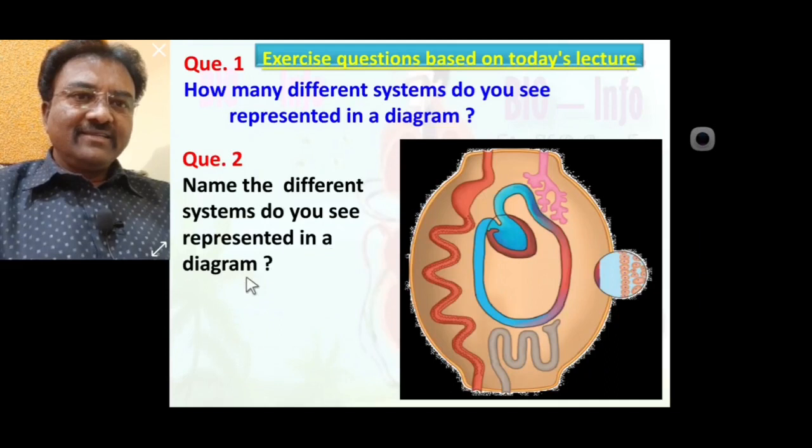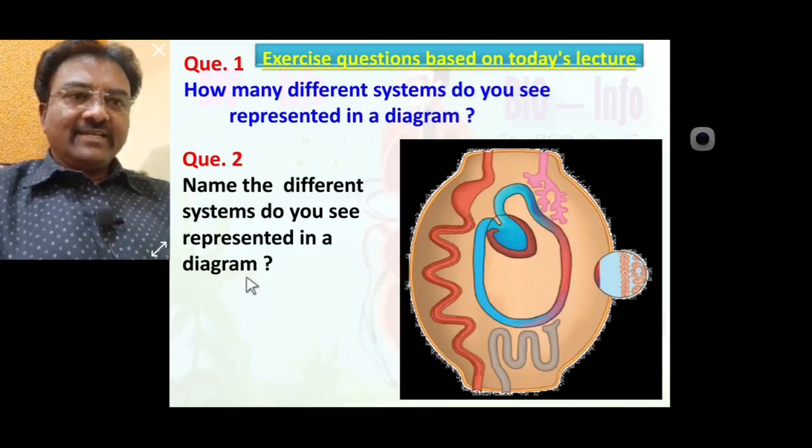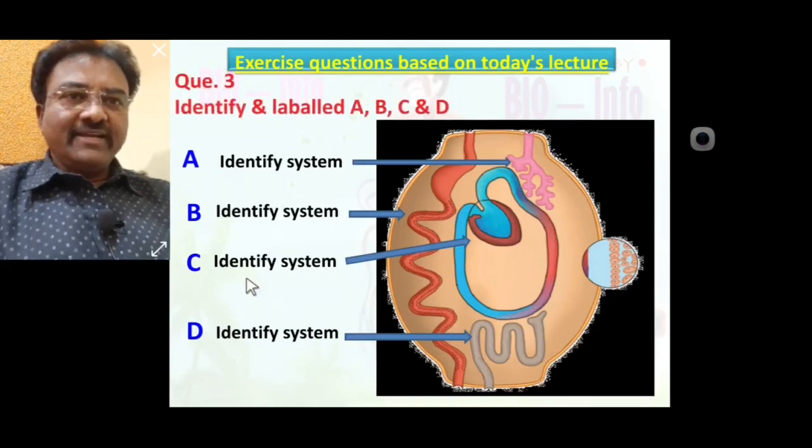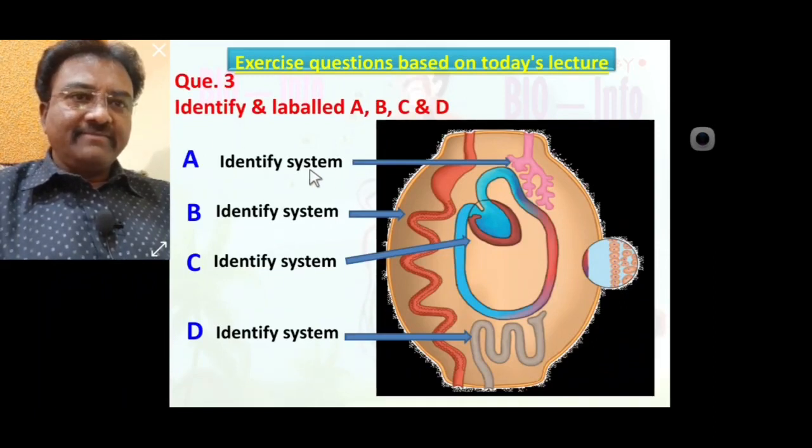Yes. In this diagram, we see first system known as digestive system, second known as respiratory system, third known as circulatory system and fourth known as excretory system. Third question, identify and label A, B, C, D. Here A, identify the system.